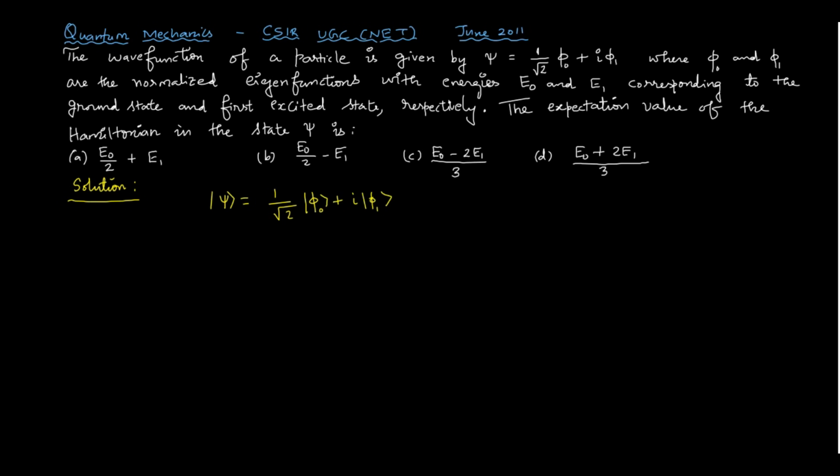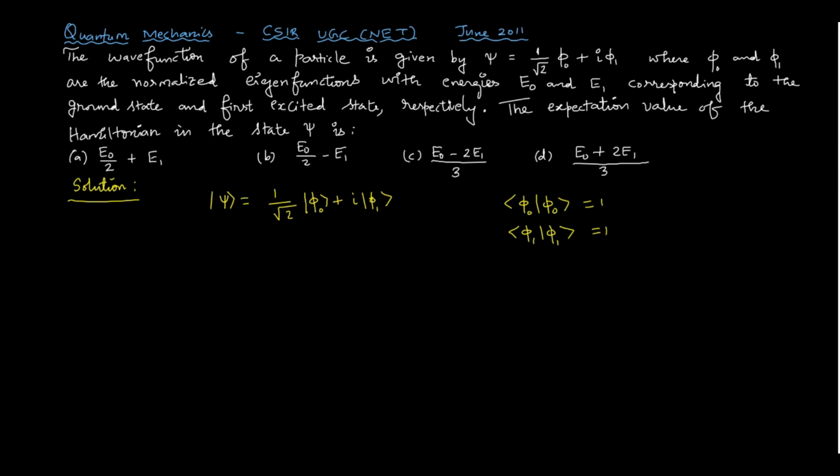Now what other information is given? Phi naught and phi 1 are normalized eigenfunctions. What it means is that when I take the bra vector and the ket vector, the inner product between them is equal to 1, and for phi 1 also the inner product is equal to 1. This is a bra vector, this is a ket vector, so the inner product is written in this way.